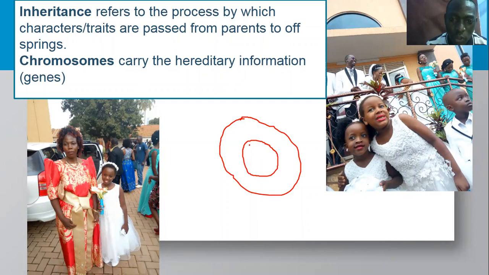Now, normally the chromosomes appear as very thin thread-like structures inside, whereby you can't see them very well. But there is a process of mitosis. During mitosis, they condense and they become visible, and you can even count them. For each human being, in each of their cells, they have 46 chromosomes. Now, those chromosomes are the ones that hold the information on how the human being should look like.